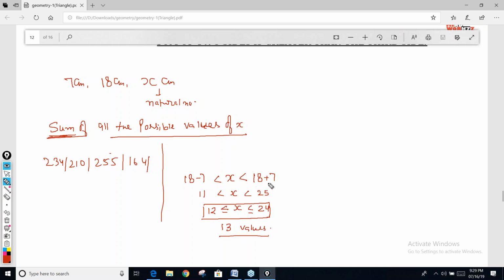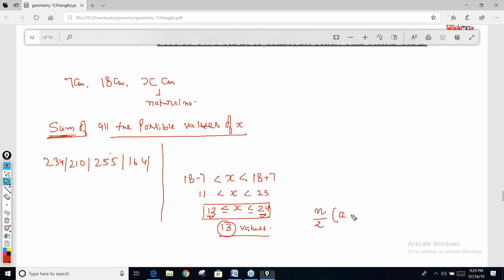So less than the sum, greater than the difference: 25 to 11, 12 to 24, 13 values. Now we need to find the sum. What is the sum of all the values from 12 to 24? It is an AP with a common difference of 1. If we know the first term, the last term and the number of terms, we can directly find the answer with this formula.